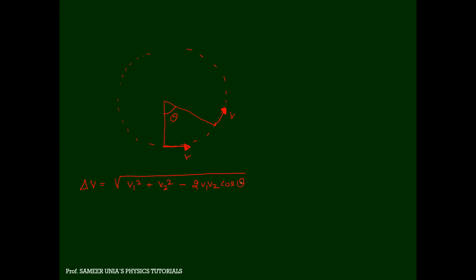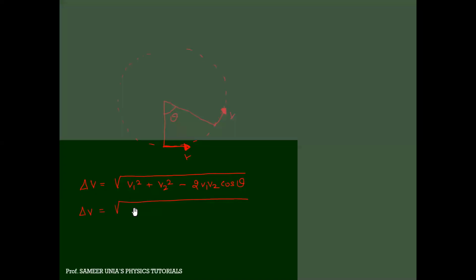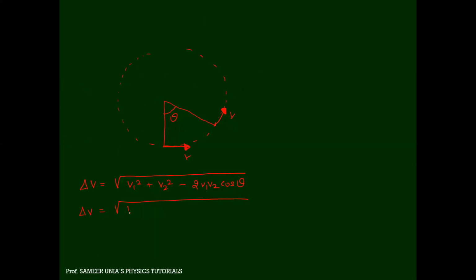Because we are interested in the change in velocity, which is given in the previous sum. So for the change in velocity, v1 is also v, v2 is also v, so it is v square plus v square minus 2v square cos theta. So delta v is going to become 2v square minus 2v square cos theta. Can I say it will become 2v square (1 minus cos theta)?